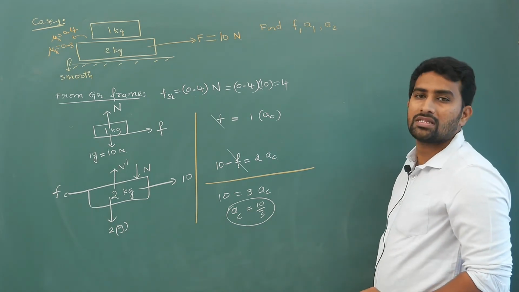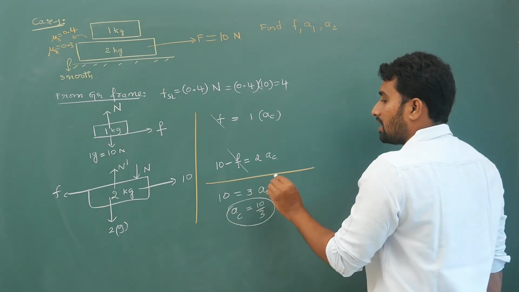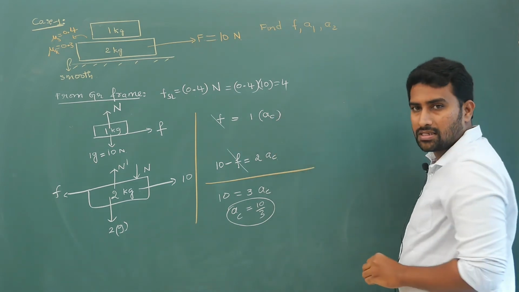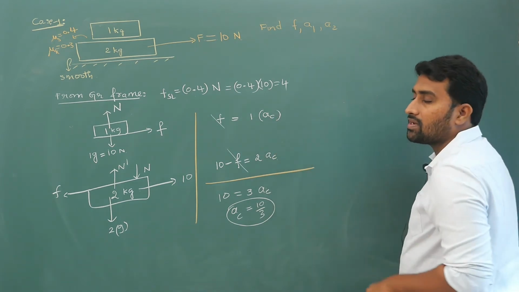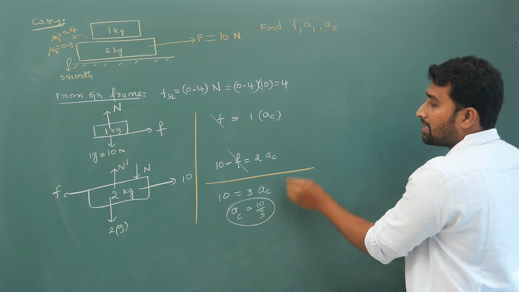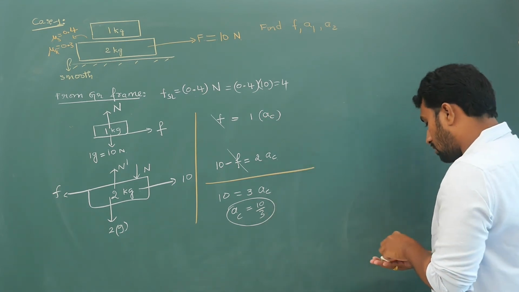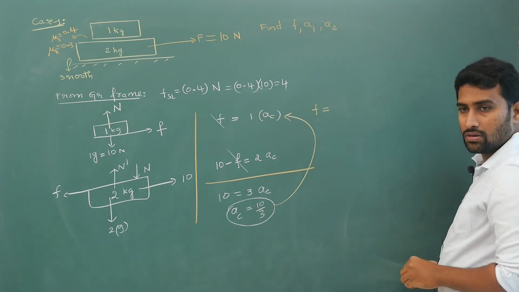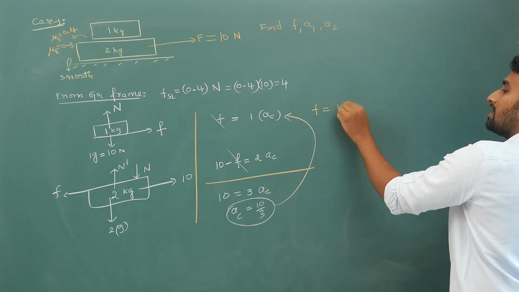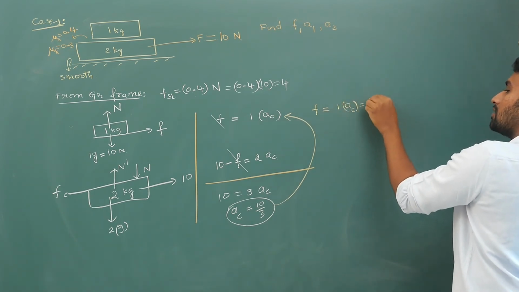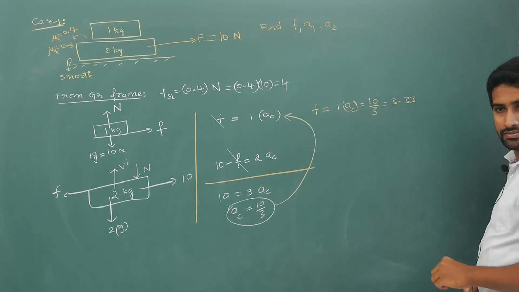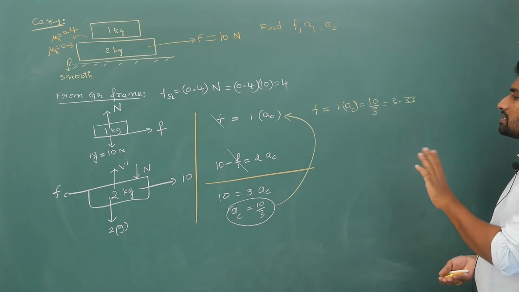No, we have assumed that there is static friction. This common acceleration is an assumption. Whether it is correct or not, we will get to know now. Now, substitute this common acceleration into this equation. If you substitute, how much are you getting? F is equal to 1 times common acceleration, that is equal to 10 by 3, which is 3.33 something, which is the friction value.